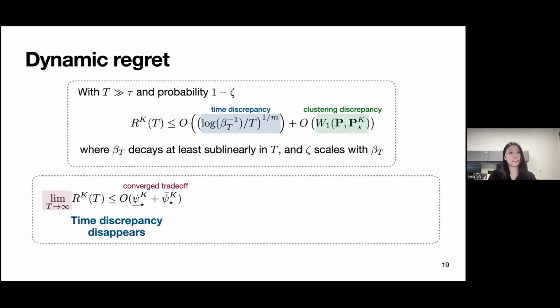Right. So when the time steps go to infinity, we can show that the time discrepancy disappears, and we essentially have this converged trade-off between the nominal DRO and our compressed DRO. We can also view this bound as the asymptotic performance bound. So essentially, the right-hand side is the converged trade-off term that we add to the nominal stochastic optimization solution. This is the trade-off that we incur for clustering when we have infinite amounts of data. And we also show that when k goes to infinity, of course, we recover the nominal results, where this regret goes to 0.